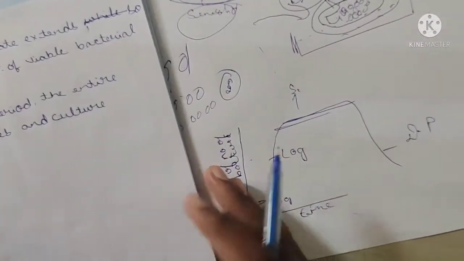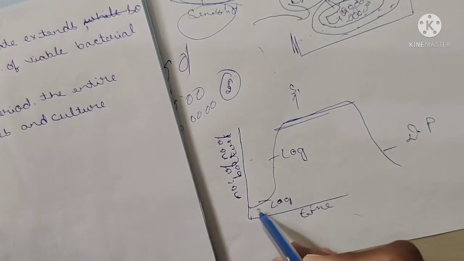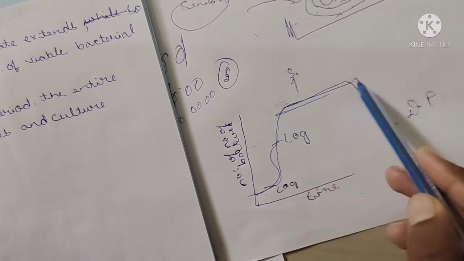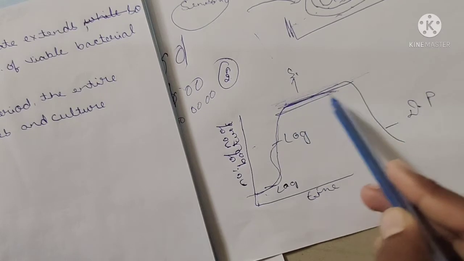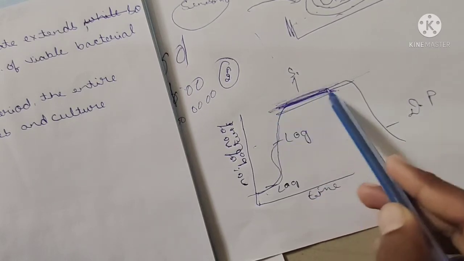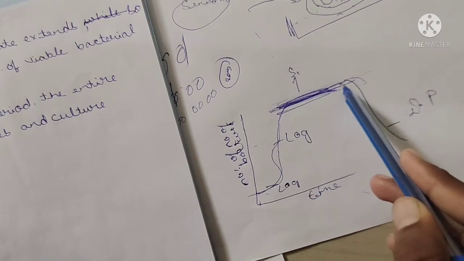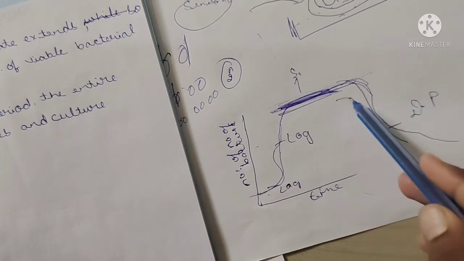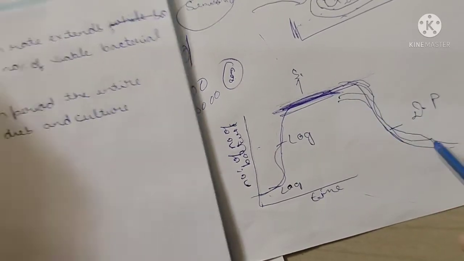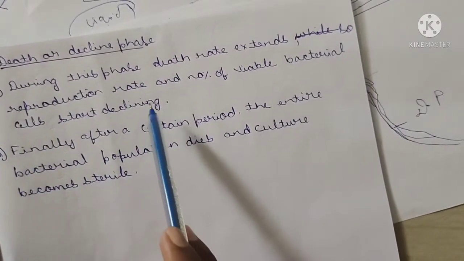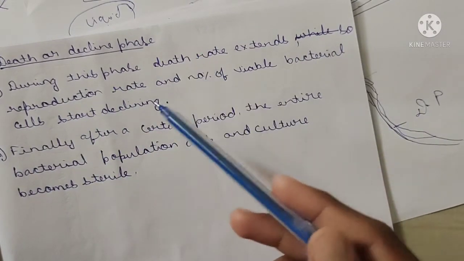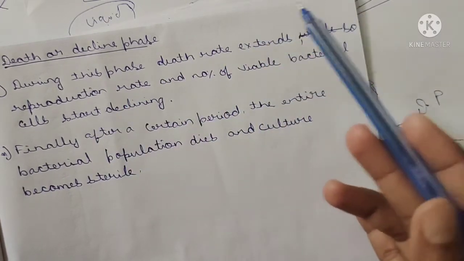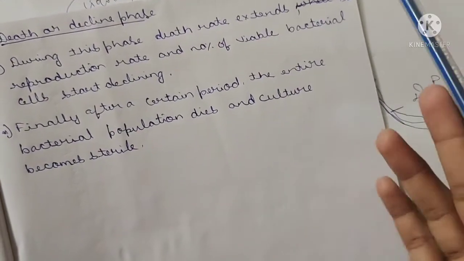Here you are observing. Initially in the lag phase, they start developing. In the log phase they keep developing, and then they again become static, because of the decline in the nutrients. Due to the complete depletion of nutrients, the development comes down, they decline, they go down. Why? Because of cell death. Got it? During this phase the death rate exceeds the reproduction rate, so the reproductive rate and the number of viable bacterial cells start declining.